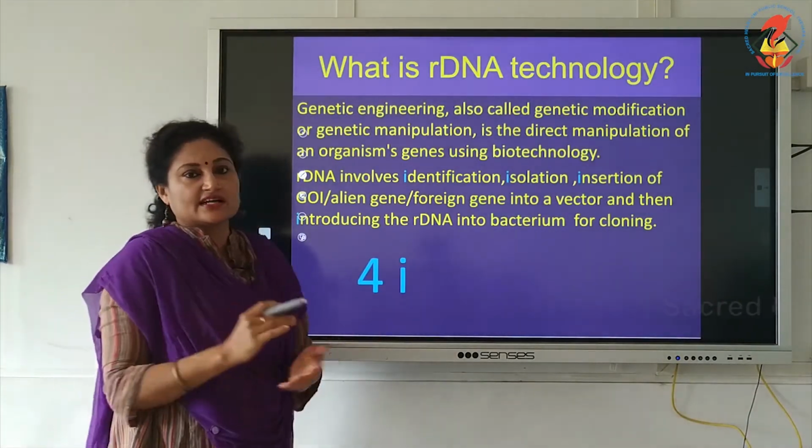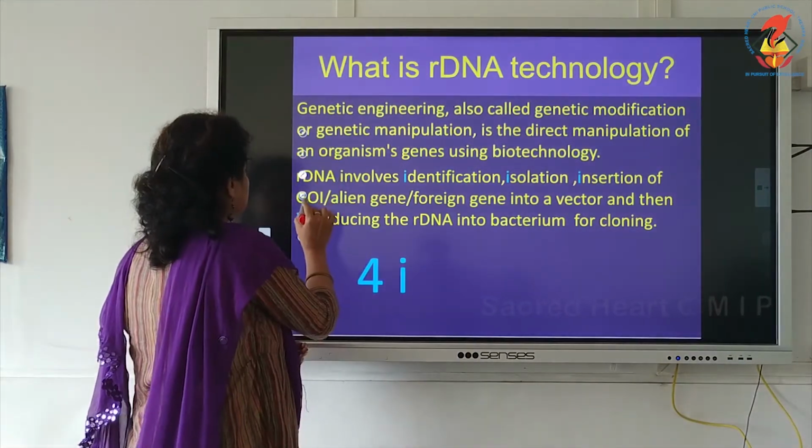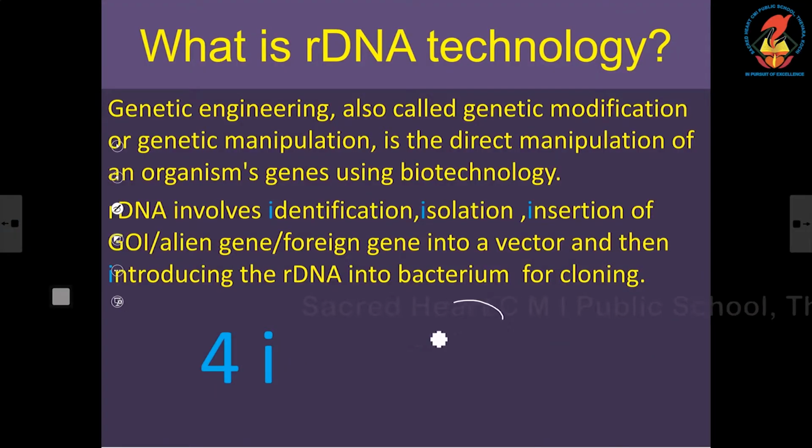Now, what is an rDNA? If I give a diagrammatic representation, rDNA can be represented this way, with this circle. I will make a complete circle. You can see circular DNA in prokaryotes. What are they called? Plasmids.